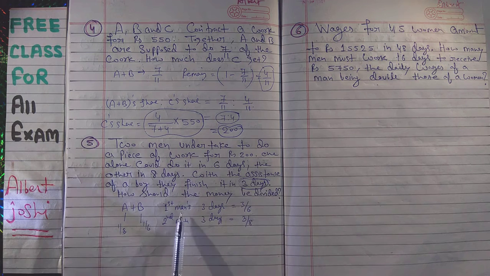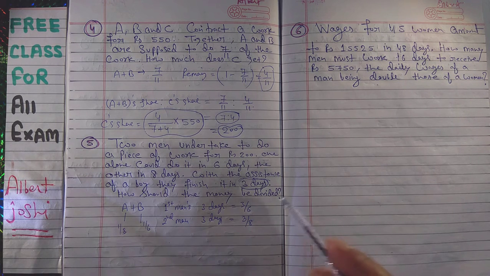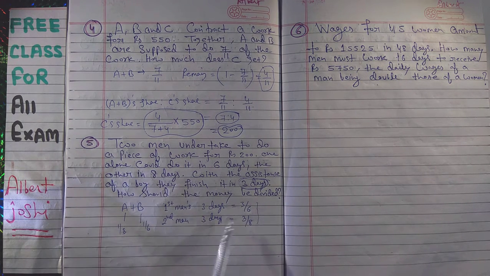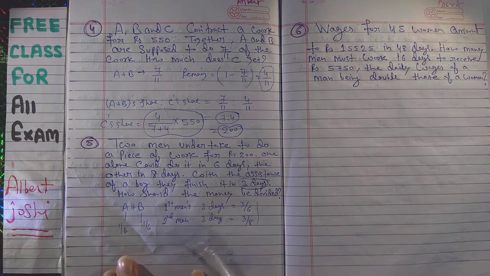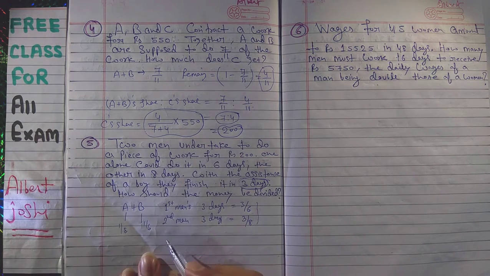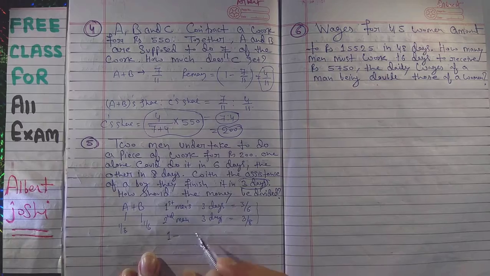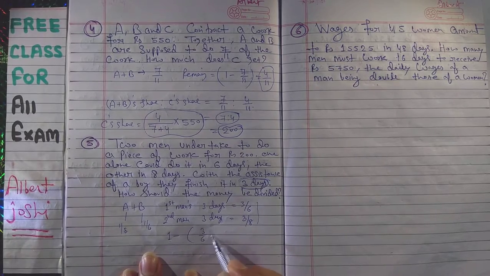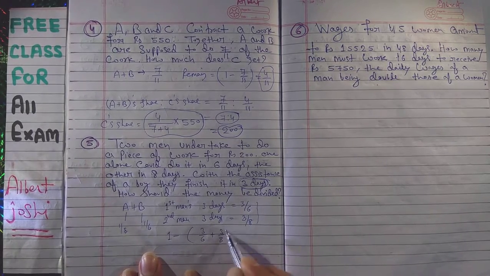Now we have to calculate for 3 days. So the first man has completed 3/6 part in 3 days, and the second man has done 3 upon 8 part in 3 days. This work they have completed. Now the rest of the work, the boy will complete. So in this condition, 1 minus 3 upon 6 plus 3 upon 8.